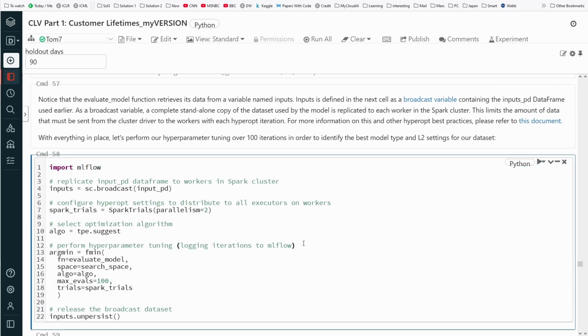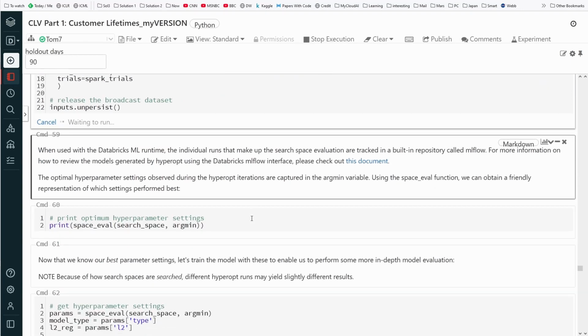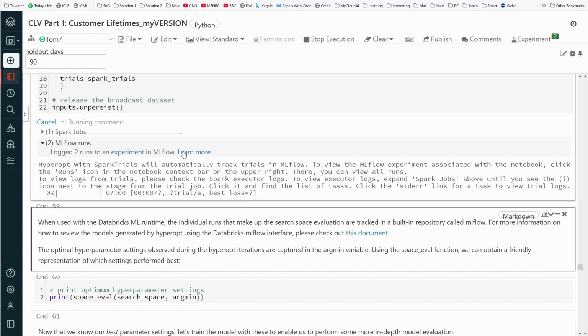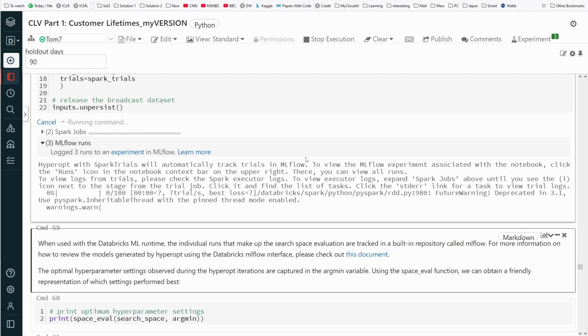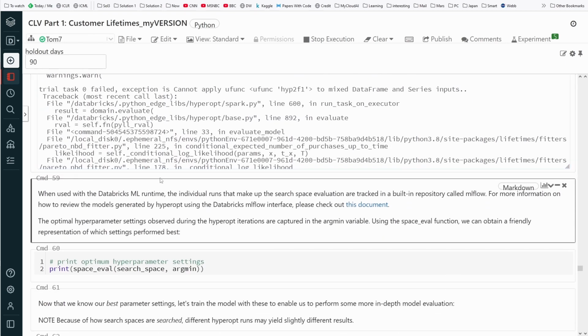So we have our broadcast, our trial parallelism, our workers. We are here on the free community edition, of course. Hyperopt, automatic trials, and MLFlow. This will take some time.